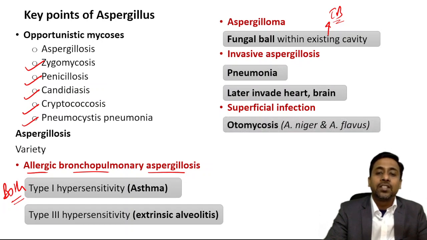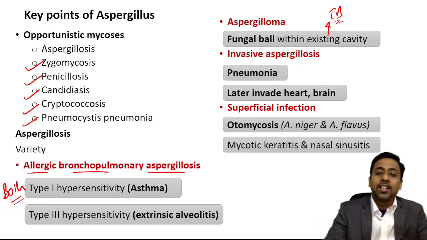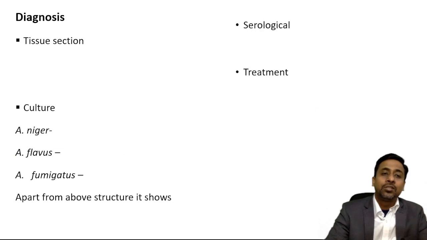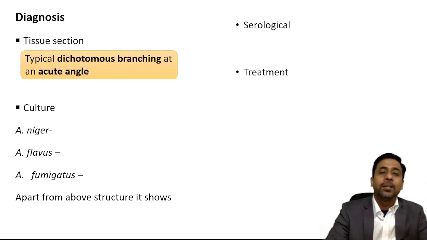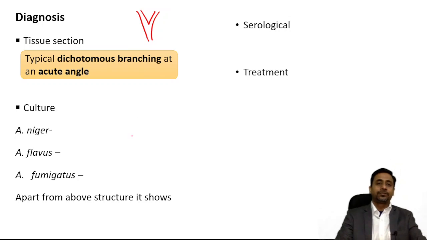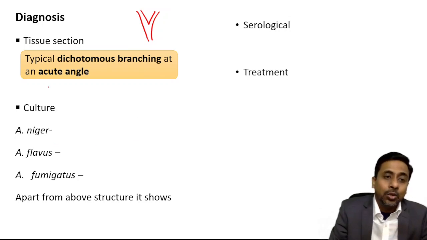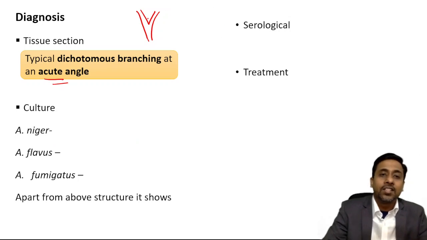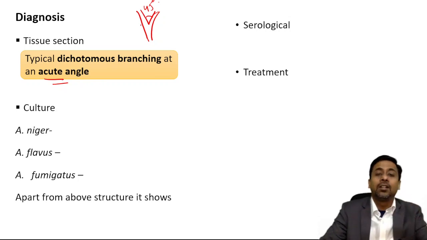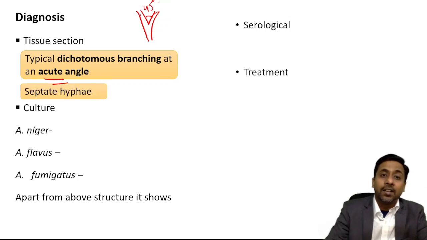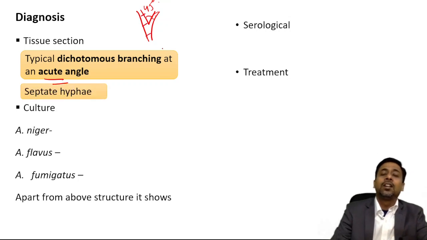And superficial infections such as of the middle ear, otomycosis, which is commonly caused by Aspergillus niger and Aspergillus flavus, and mycotic keratitis and nasal sinusitis. Diagnosis: in tissue section we can see the typical dichotomous branching. Dichotomous branching मतलब dividing into two equal halves, seen in Aspergillus infection at an acute angle. Acute angle में होगा, less than 90 degree, around 45 degree के आसपास होता है. So this is typical of Aspergillus infection: dichotomous branching at an acute angle with septate hyphae. ठीक है, hyphae क्या होंगे? Septate होंगे.